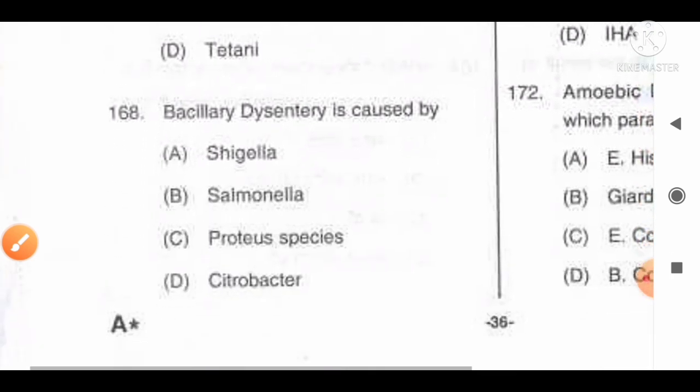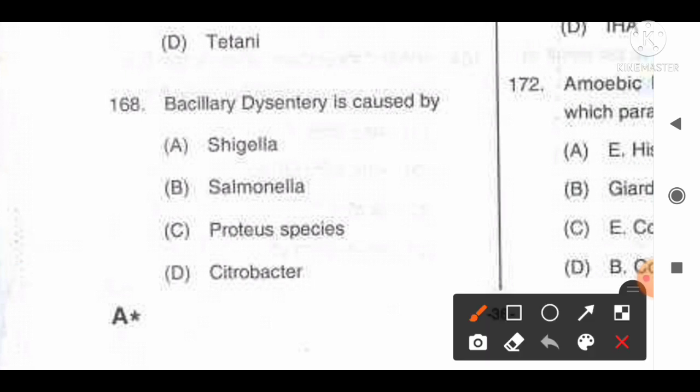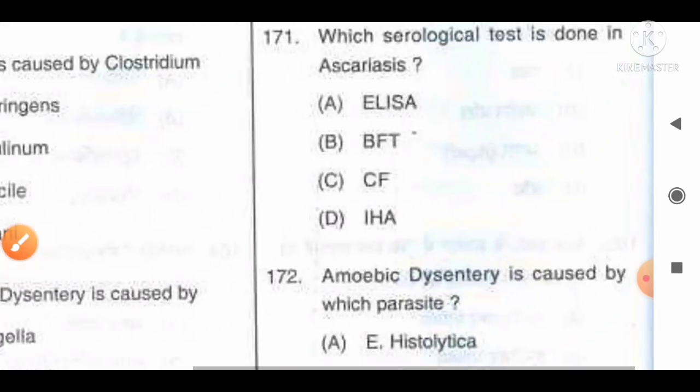Move to the next question, number 168. Bacillary dysentery is caused by option A, Shigella, B, Salmonella, C, Proteus species, D, Citrobacter. The correct answer for this question is option A, Shigella, that causes bacillary dysentery, whereas Salmonella is responsible for causing typhoid and paratyphoid fever. So here option A will be the correct answer for this question.